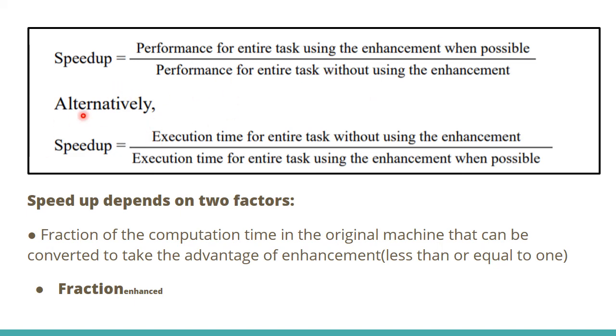The speedup can also be represented using execution time. Execution time is inversely proportional to performance, so instead of performance you can use execution time. The execution time for the entire task without using the enhancement comes in the numerator, because performance is the reciprocal of execution time, and the execution time with the enhancement comes in the denominator. So that is about the speedup.